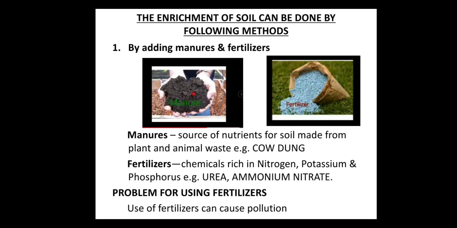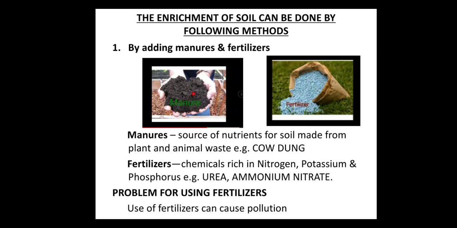What are manures? You must have seen the farmers putting cow dung into the soil of their fields. The source of nutrients for soil made from plant and animal waste is called manure. And fertilizers are the chemicals which are rich in nitrogen, potassium, and phosphorus. The examples of fertilizers are urea, ammonium nitrate, etc.